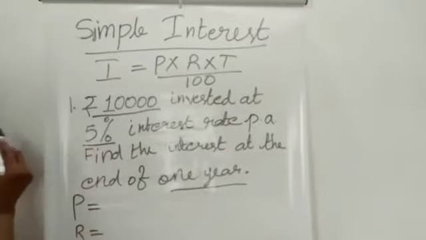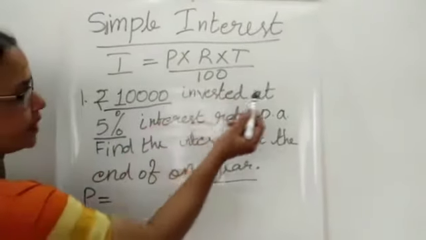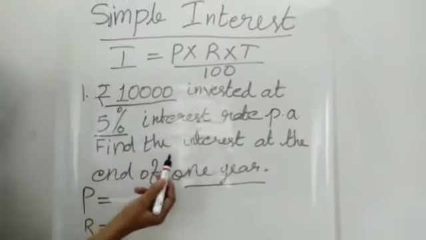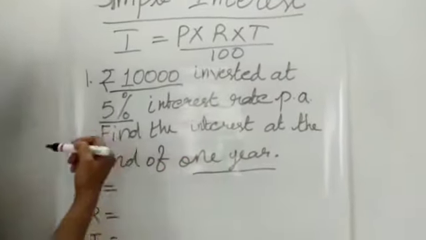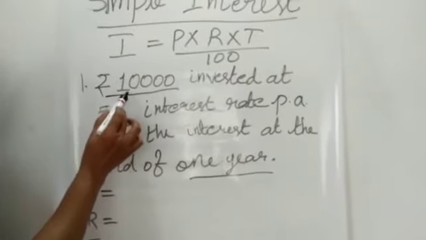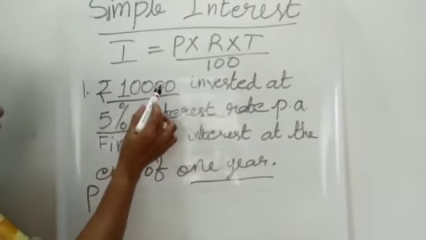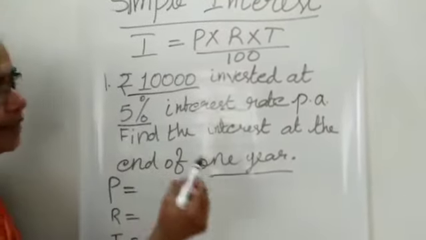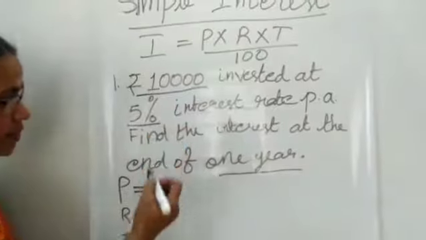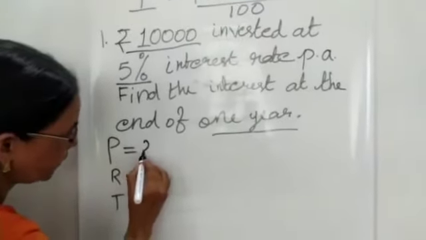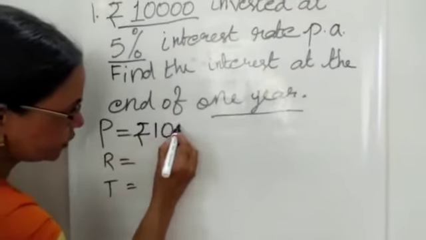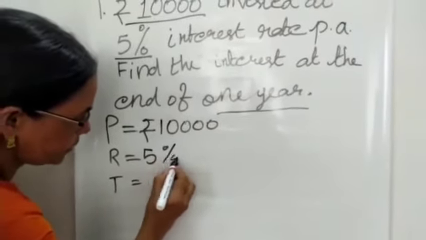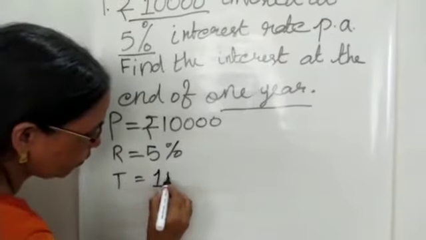First example: rupees 10,000 invested at 5% interest rate per annum. Find the interest at the end of 1 year. Here the given principal amount P is rupees 10,000, rate of interest R is 5%, and T is 1 year.